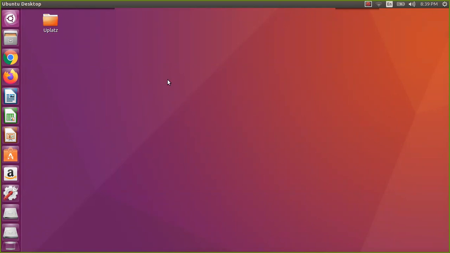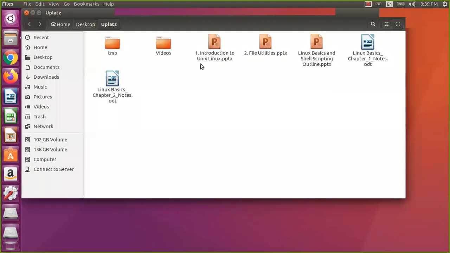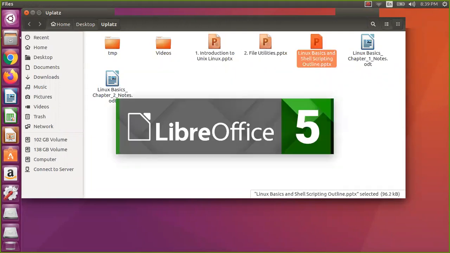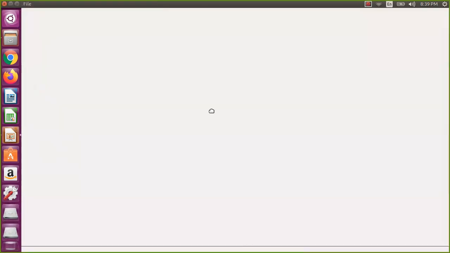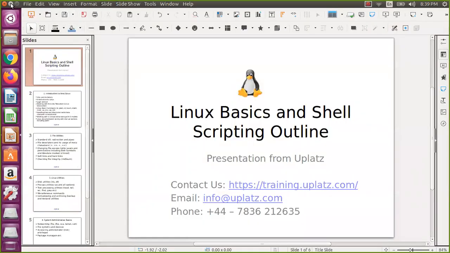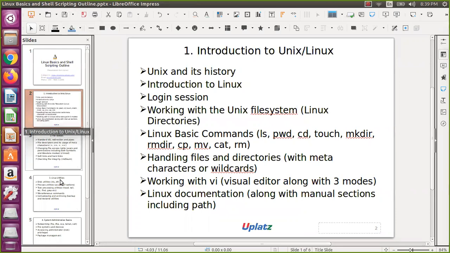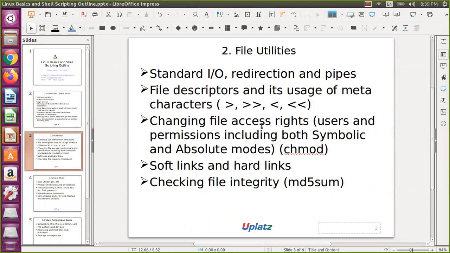So we have started with the second chapter. Let us open that, and of course that is the file utilities. Let us see the outline, and then we'll see the contents, and then we'll go with the samples as usual. Then we will cross check the material, whether we have missed anything.